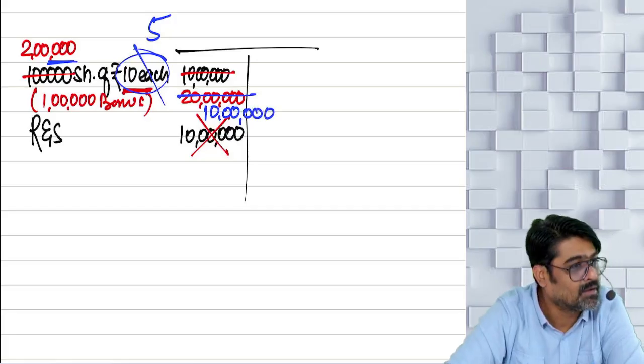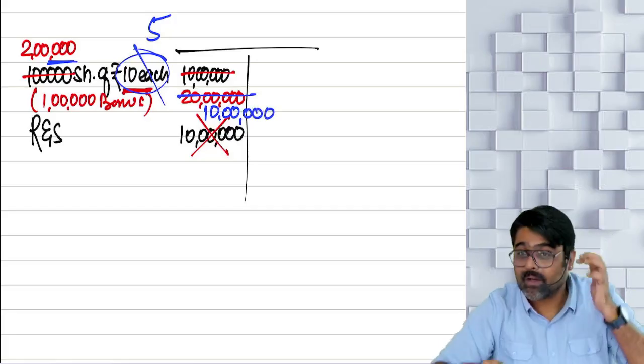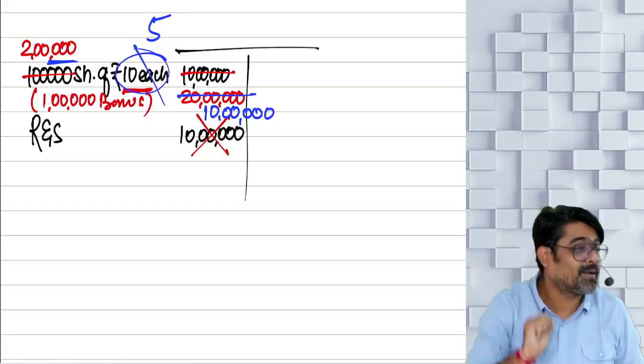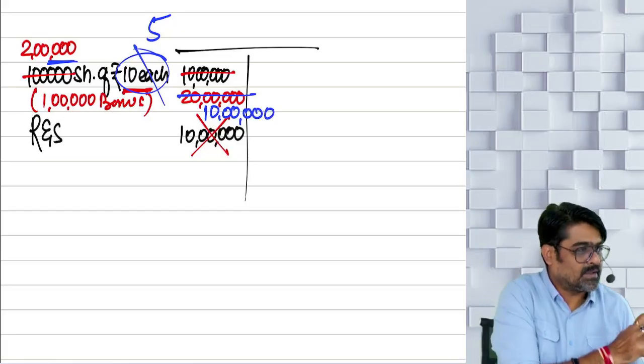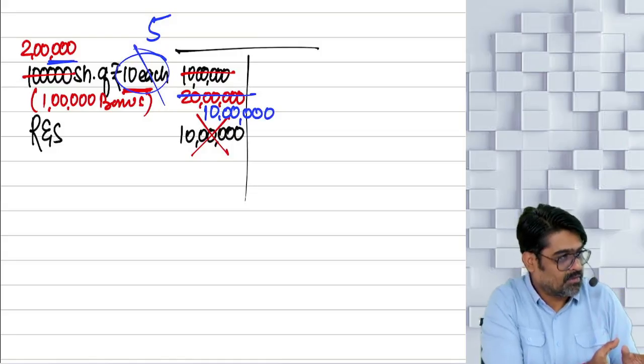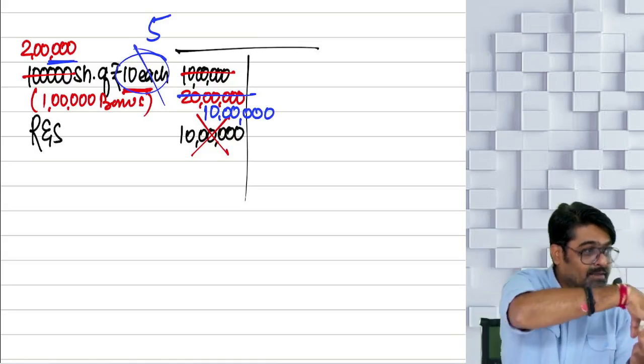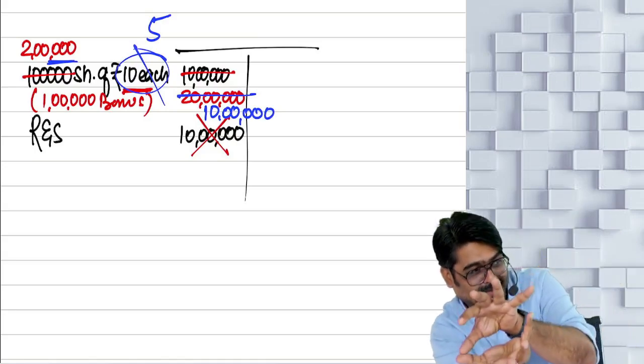Understanding or not? Now what entry you are going to pass? First, debit the reserves, credit the share capital, meaning entire reserves you have capitalized.